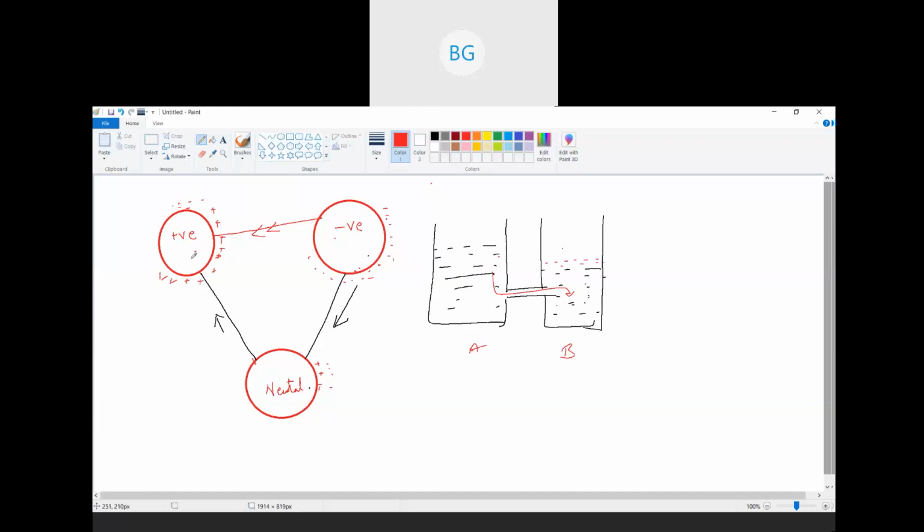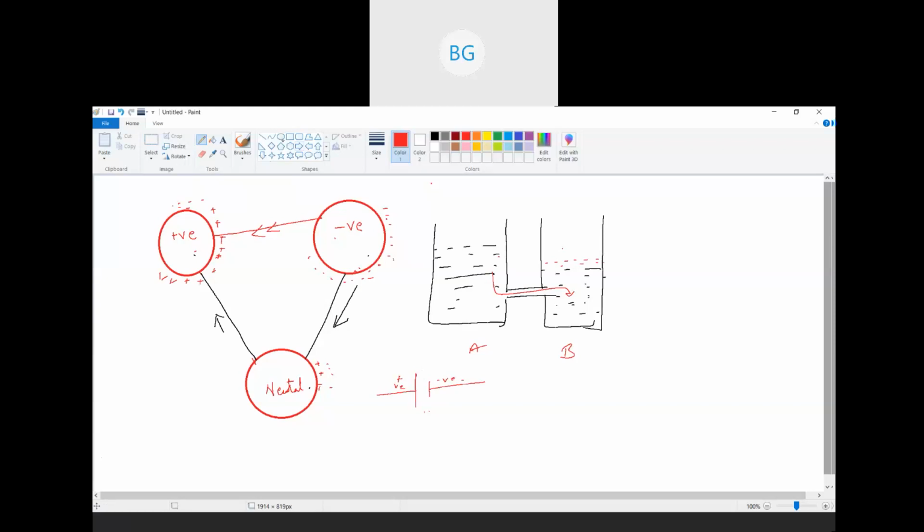Then we saw voltage. Voltage is what? The potential difference. The potential at the two terminals is called voltage. That is, if I consider the two terminals, plus and minus, we have a positive terminal and a negative terminal. Now what if both the terminals had the same potential?